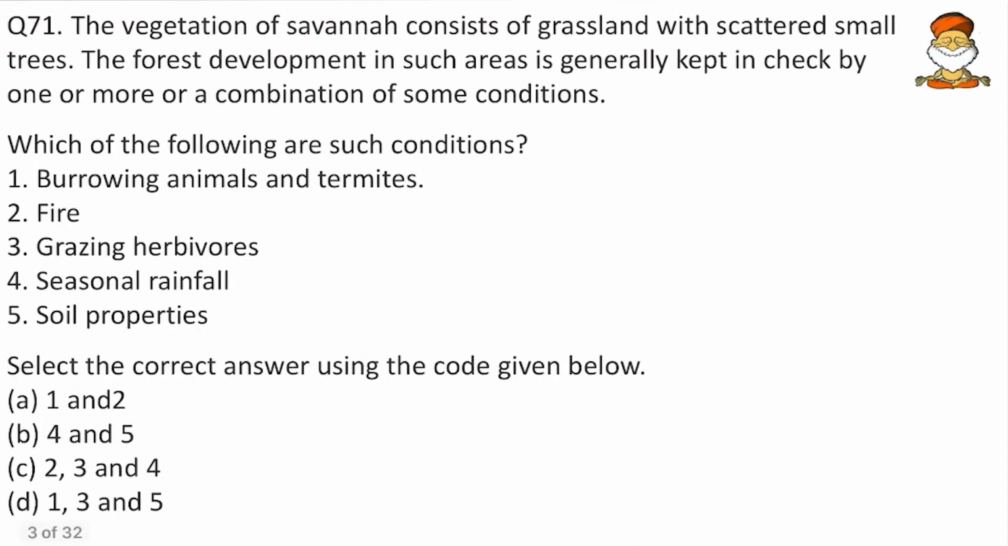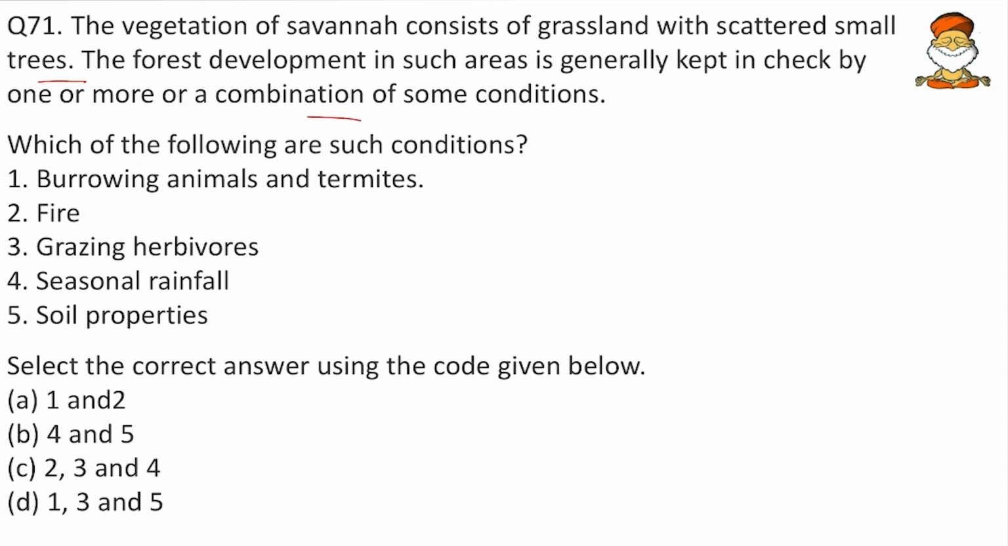So the 71st one: the vegetation of savanna consists of grassland with scattered small trees. The forest development in such areas is generally kept in check by one or a combination of some conditions. Which of the following are such conditions? So friends, in the very first read itself, make sure that you mark the strongest ones and be ready for the options.